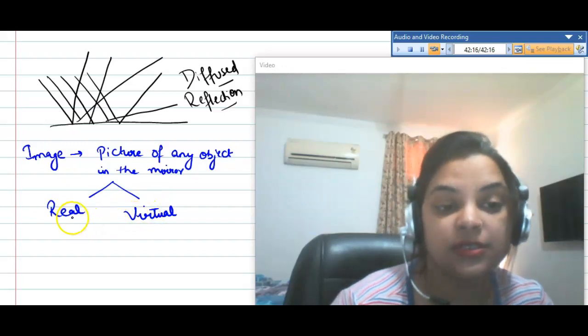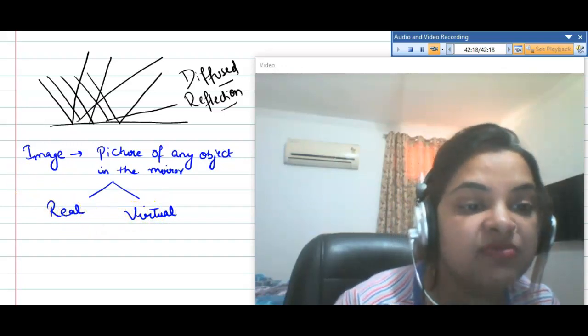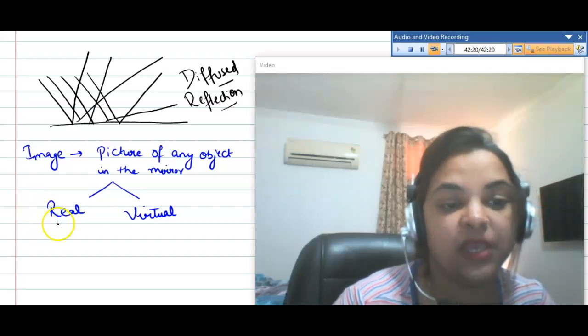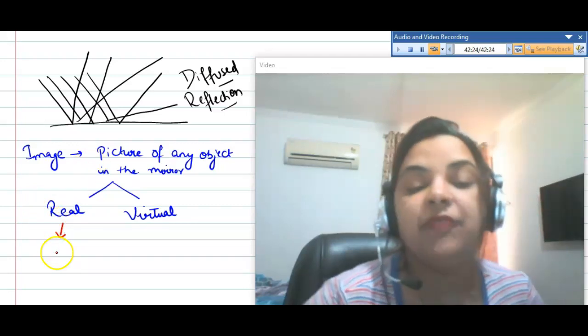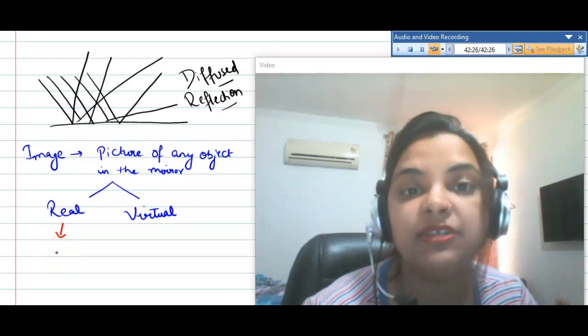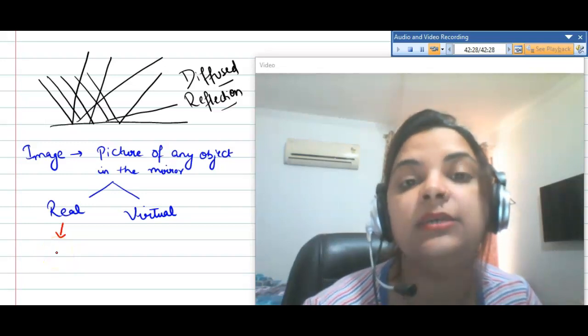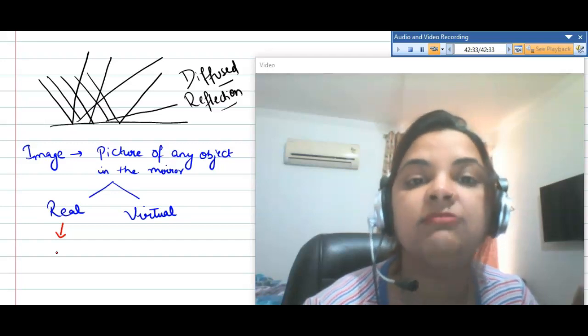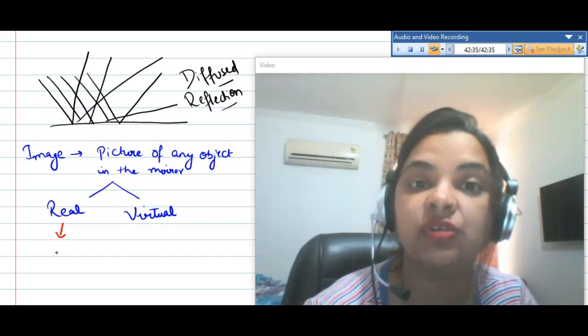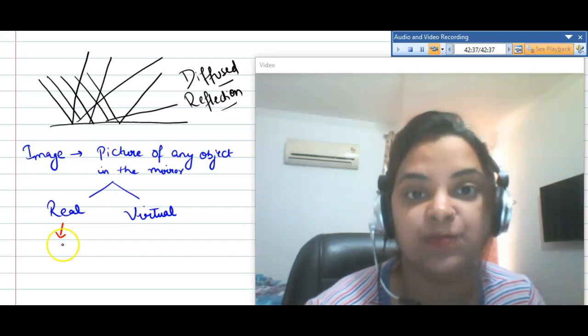So what is the difference between real and virtual image? Well, real image is when the beam of light after reflection meet at a point. So this is known as real image, when they actually meet, right?